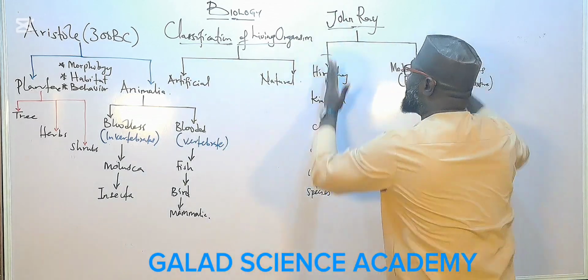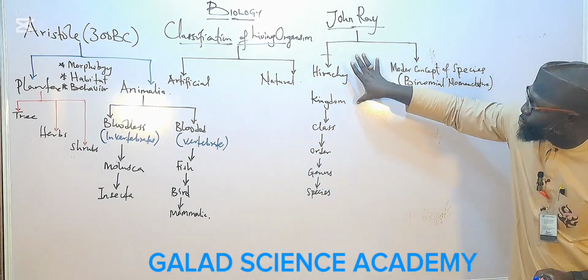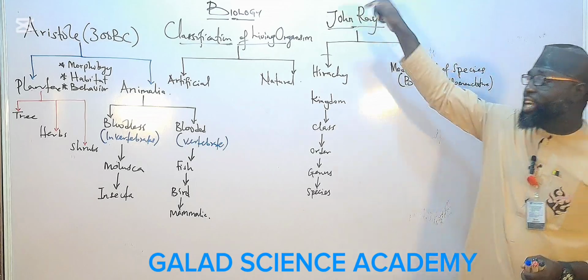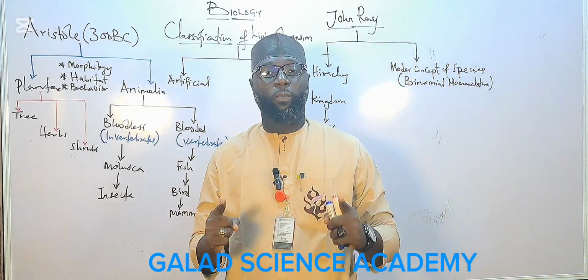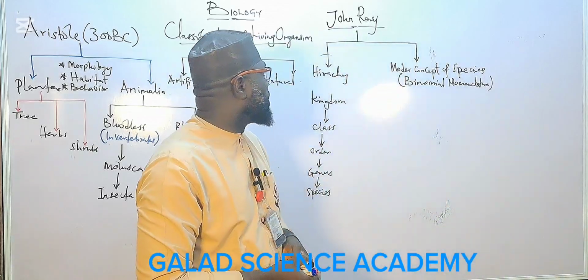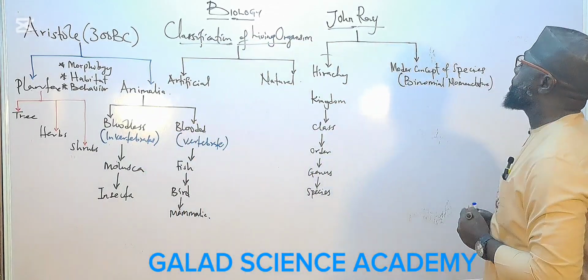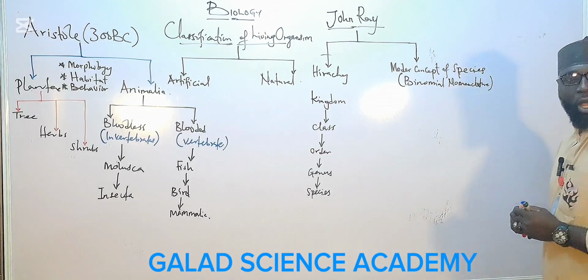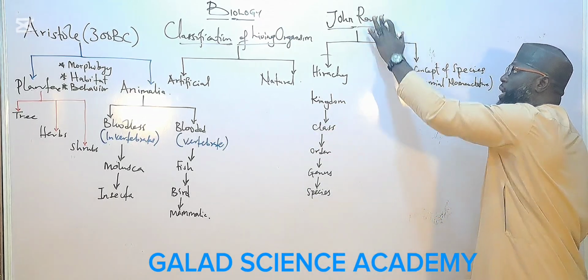So that is the basic two contributions of John Ray in classification of living organisms.